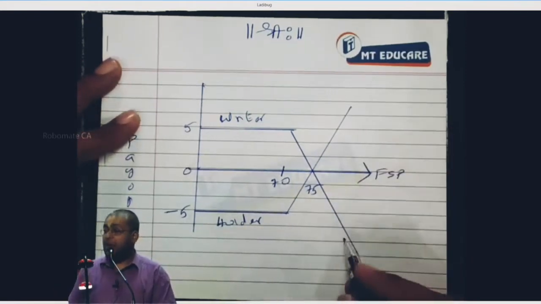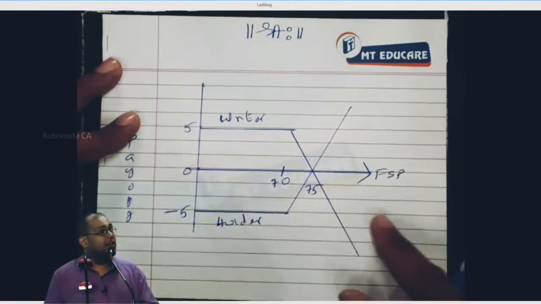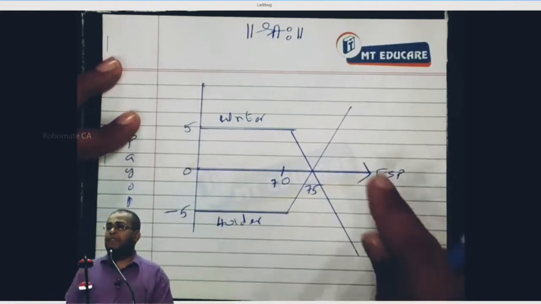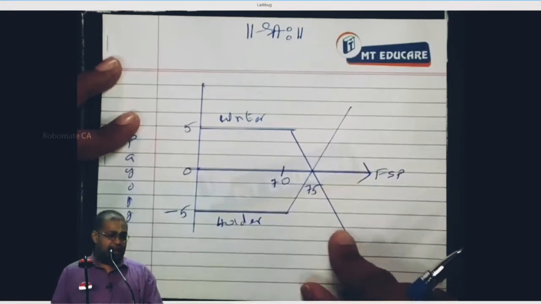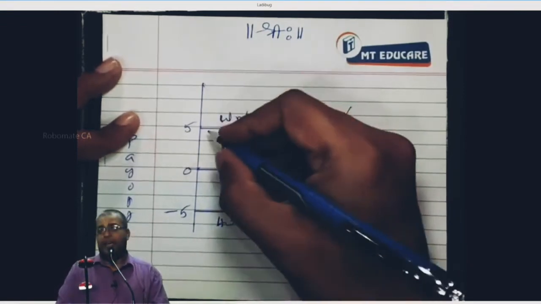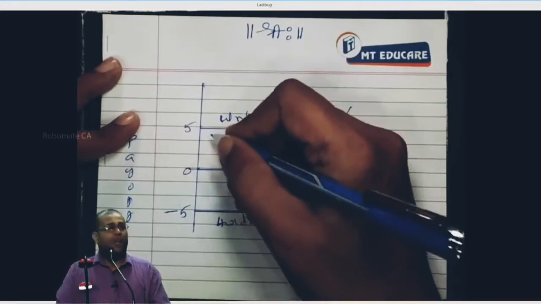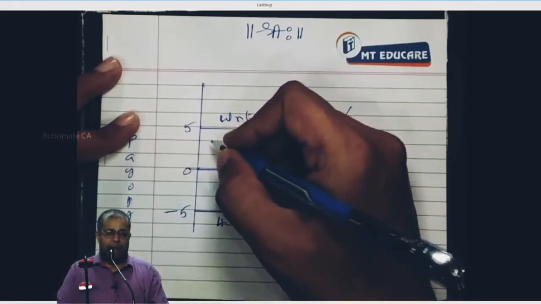Like that, the loss of a writer is unlimited. Yes or no? Whatever profit the holder makes, that is the loss of the writer. The loss of the writer is unlimited, but the income he can earn is limited. It's only 5 rupees premium. Yes or no?